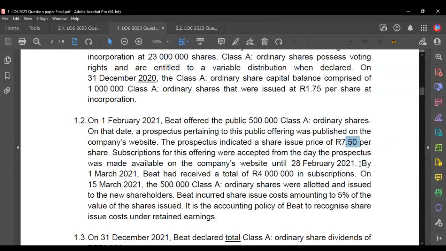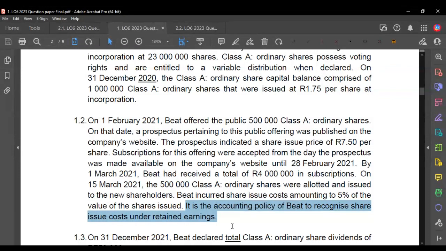So anyway, we're told that by the 1st of March, which is when the subscription period, the application period, ended, they received 4 million subscriptions. So that's what they received from the public, right? However, on the 15th of March, they issued the 500,000 shares to the new shareholders, and the share issue costs represented 5% of the amount of shares that were issued, right? And then it also tells us that it is the accounting policy of this company to take the share issue costs out of retained earnings.